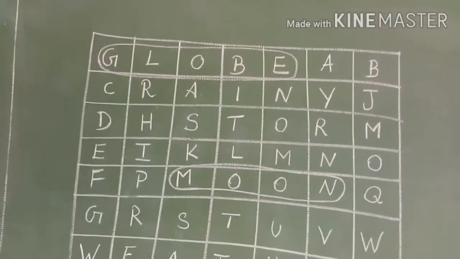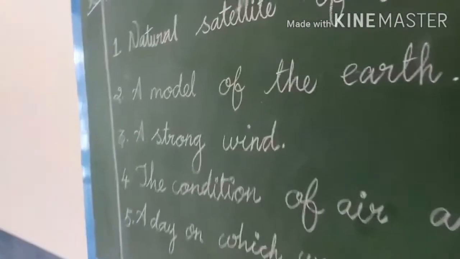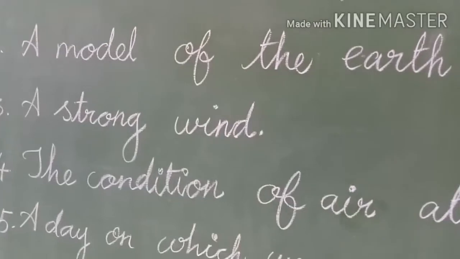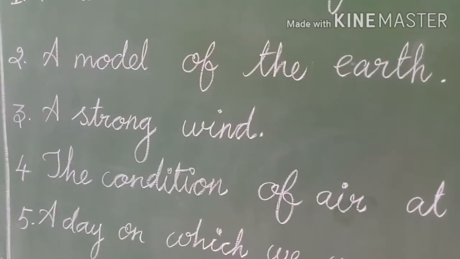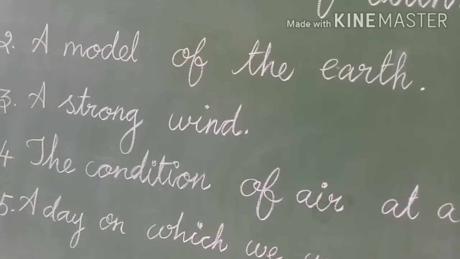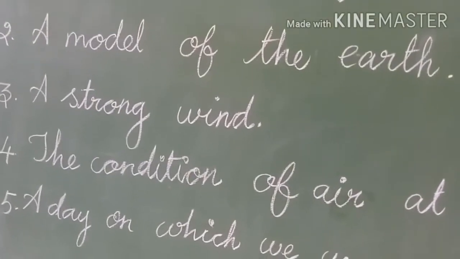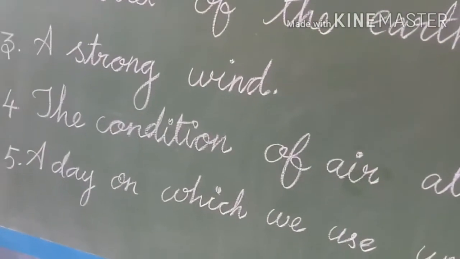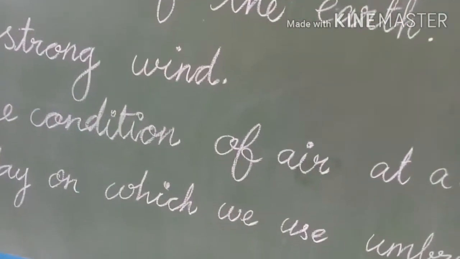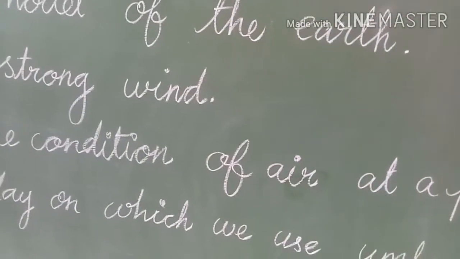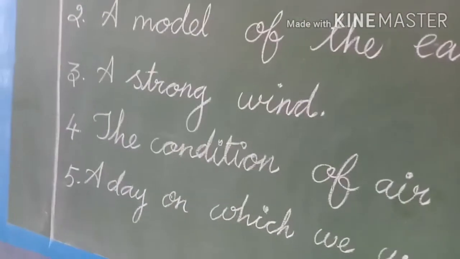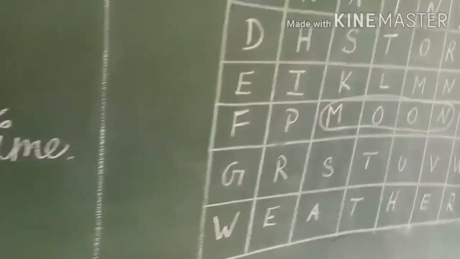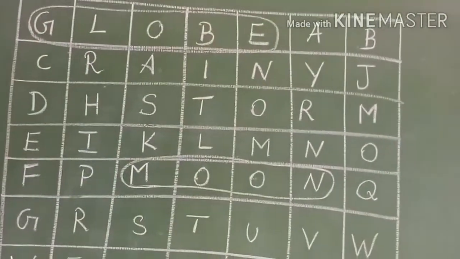So shall we move to the third clue? Yes. The third clue is a strong wind. What is that? Which is a strong wind? It can be harmful, it can uproot trees and all. I have told you, no. So strong wind means it is storm. Storm starts with S, no?